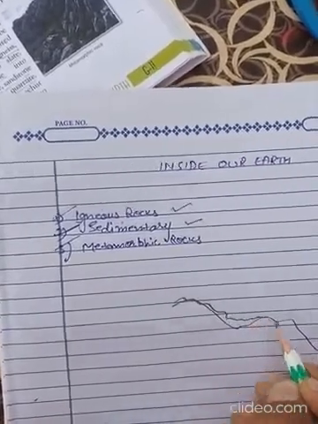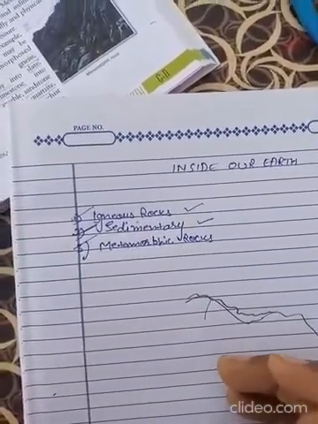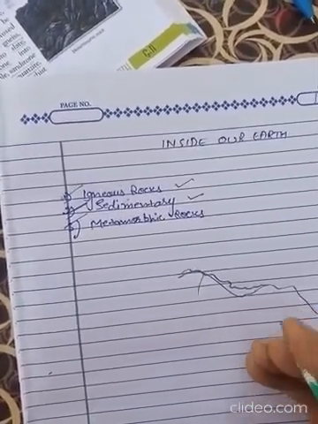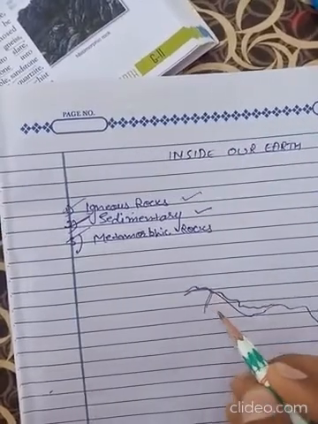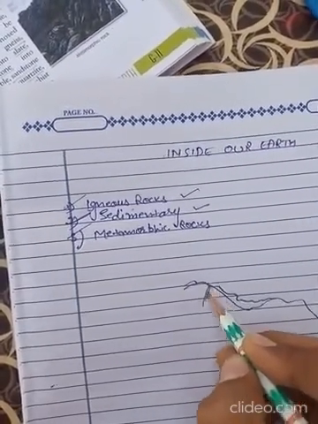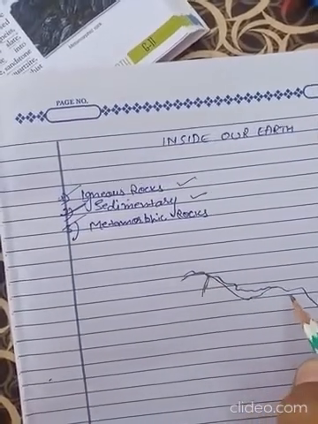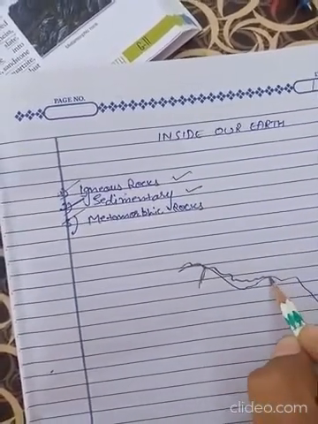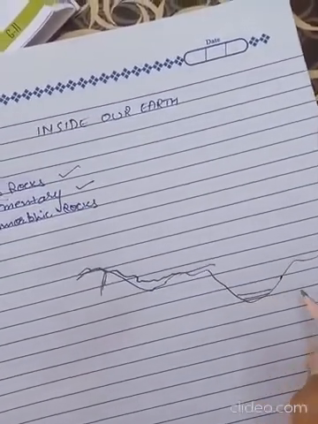In the mountainous region, the river has more velocity to erode rocks. After erosion, it transports the rocks to the plain regions or deposits them in a depression.